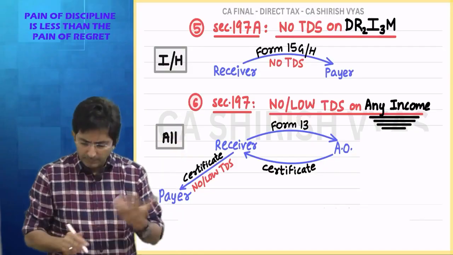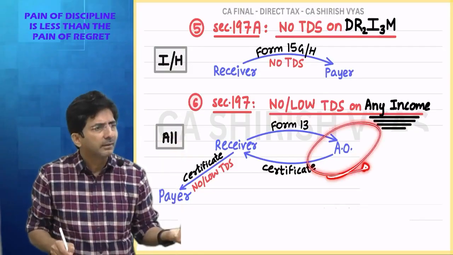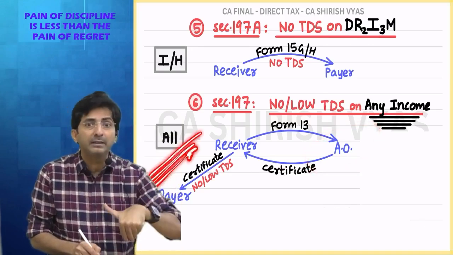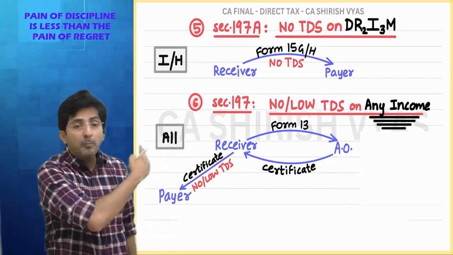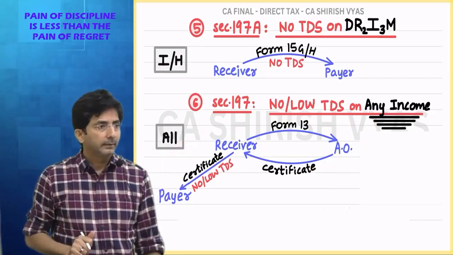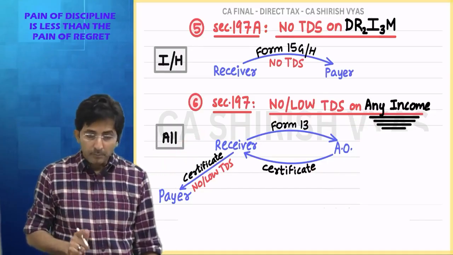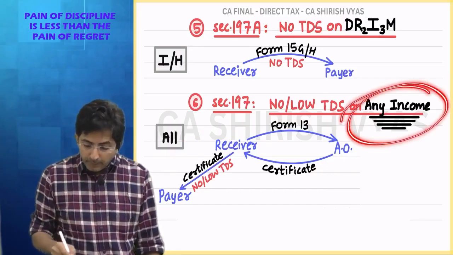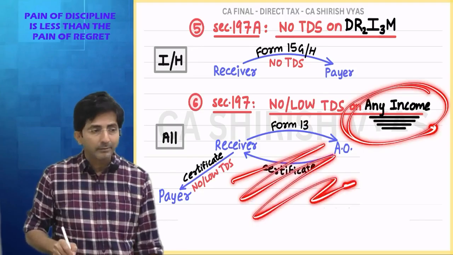So what will they do? They will approach the assessing officer. I am saying companies can also avail this advantage. The above method is only for individual HUF. One more thing, even for dream income, you can use this second method.